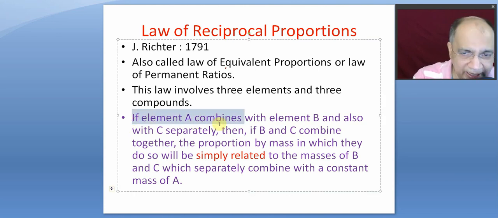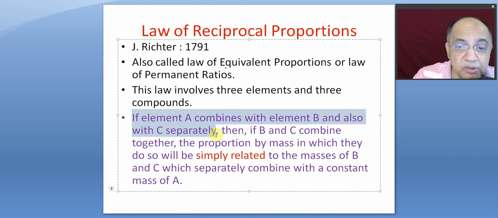If element A combines with element B and also with C separately, then B combines with A and C combines with A. A is a constant element, the same element fixed, but B and C are two different elements combined with A to give two different compounds.